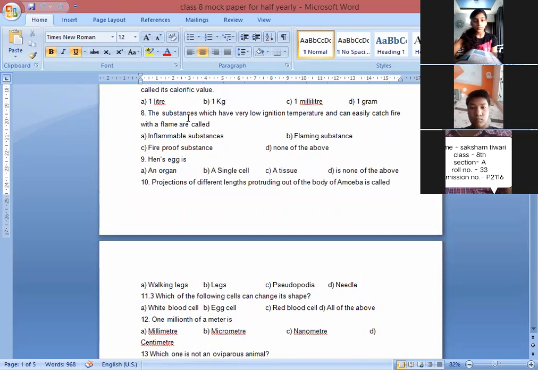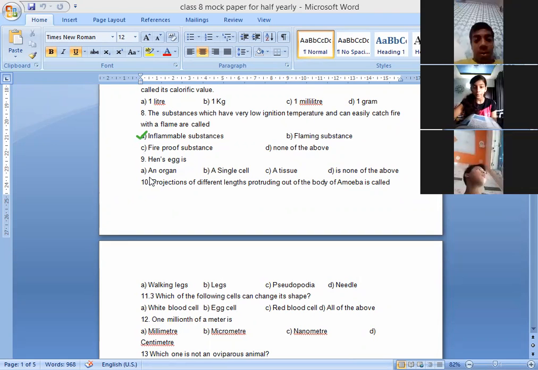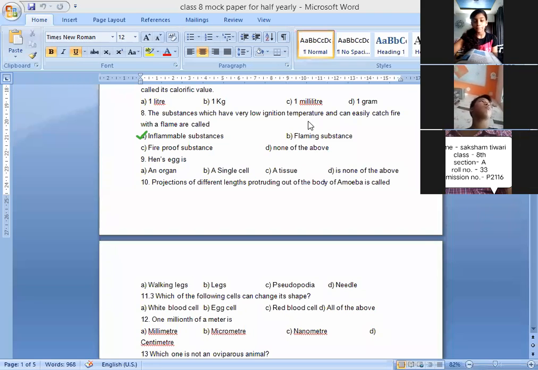Number 8, the substance which has low ignition temperature and can easily catch fire, that are known as highly inflammable substances. Okay. Next, hen's egg. What about the hen's egg? Yes, Aditya Jain.